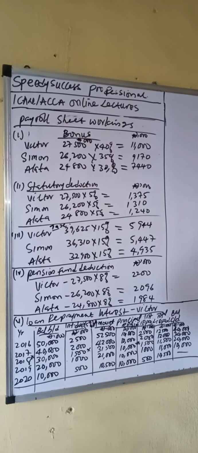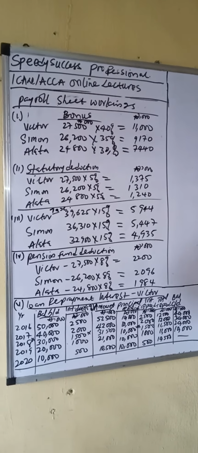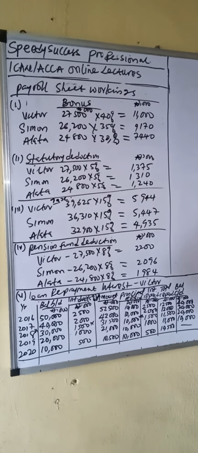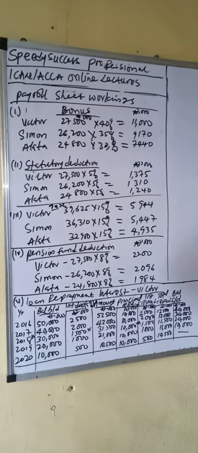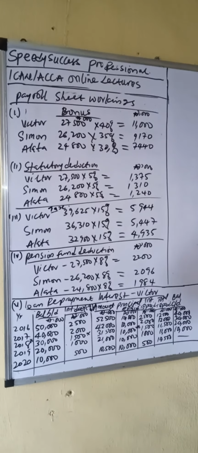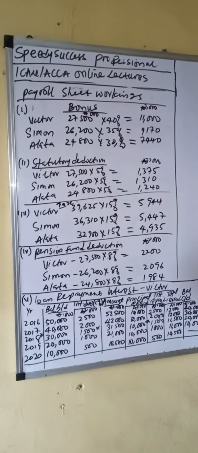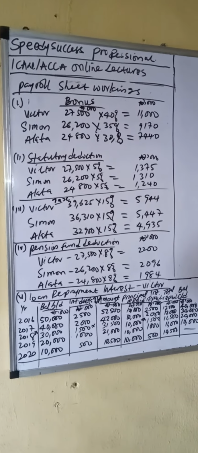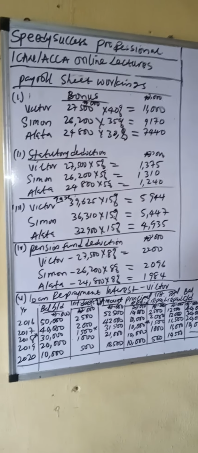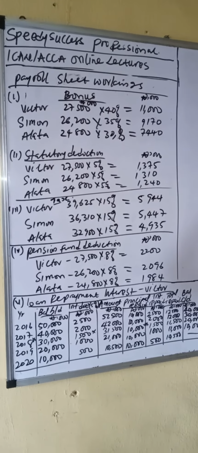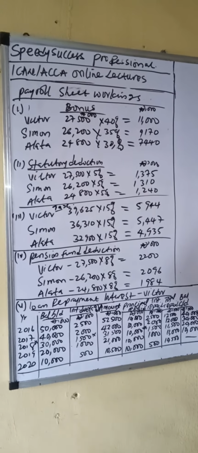Okay. Now, the working 1 is the bonus of each of the staff. Victor's is 40% of his basic salary. Remember, the examiner may tell you that the basic salary should include rent and transport. In this case, the examiner specifically said the bonus is on basic salary, so we're going to continue to work his bonus on that. And Simon's bonus was calculated at 35% of his basic, 9,170 in thousands.